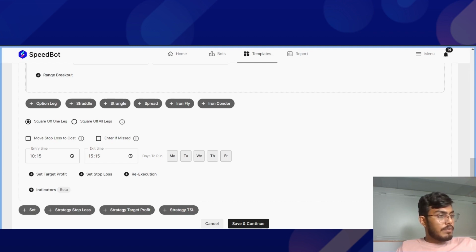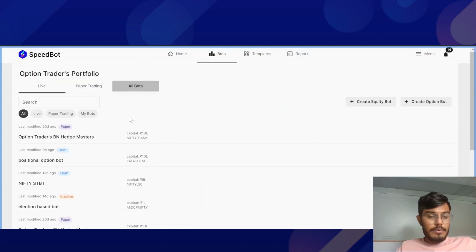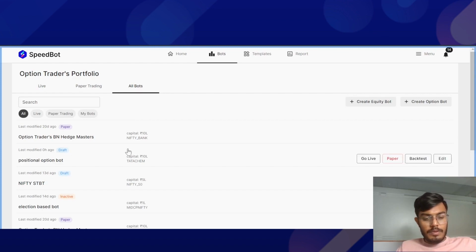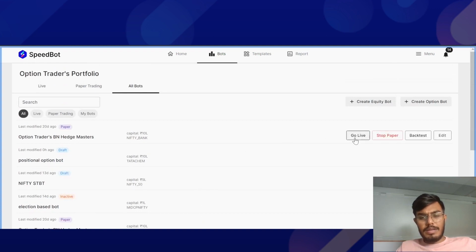Okay, so we have a question from Salim Mansoori, that are there any limitations on the number of strategies I can deploy on SpeedBot? Are there any limitations on the number of strategies, that is, the bots that one can deploy on SpeedBot? Okay, so to answer your question, Salim, if you are able to see the all bots section over here, I have the range of bots that I have developed, right?